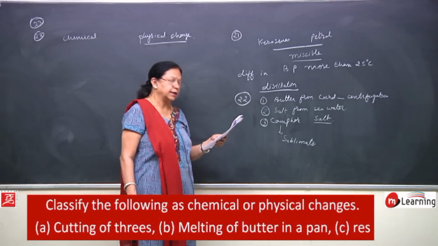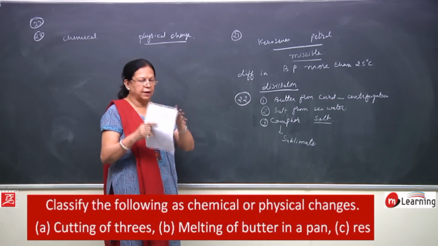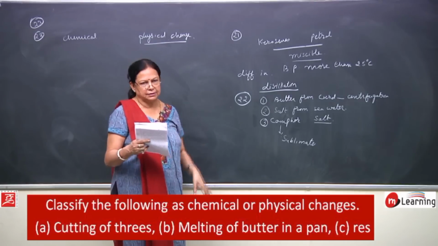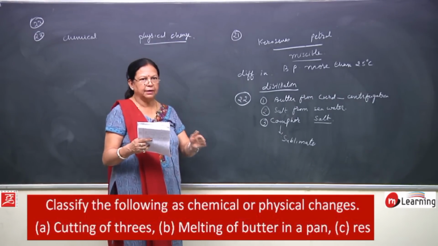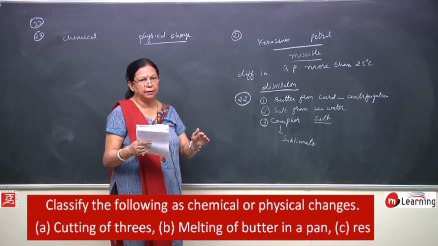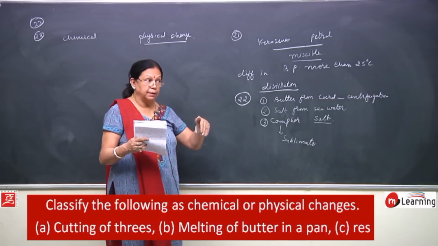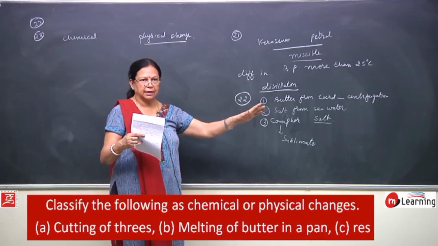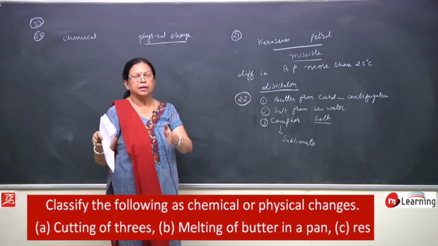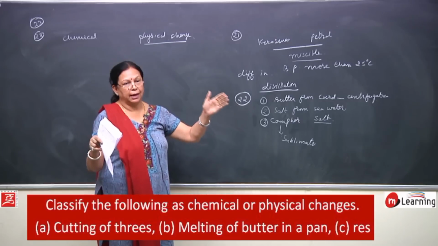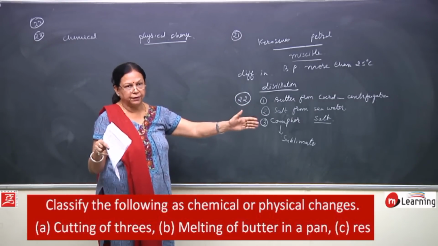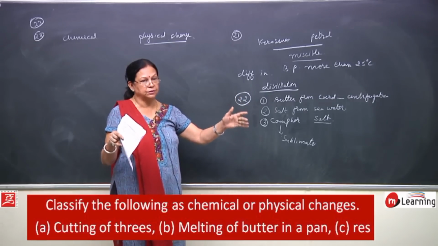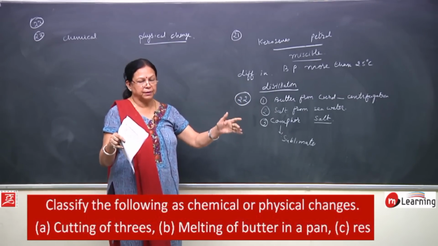Example is cutting of trees. If you have a tree and you cut some part of it, is it a chemical change or a physical change? Though we have cut a branch or some part of the tree, this is a physical change. But by cutting that big branch, what happens? That big branch is cut and now you are left with a tree, but in that branch of the tree, all the chemical processes were going on, that is photosynthesis, manufacturing of food, then respiration, transpiration.